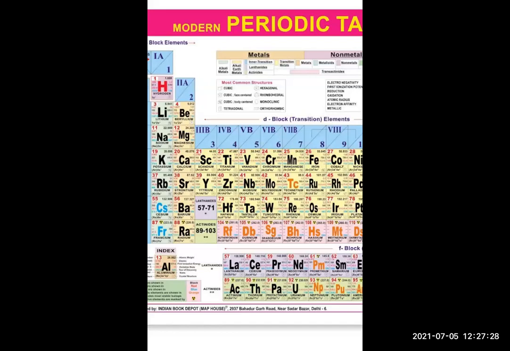Correct? So an additional electron gets added to the same outermost shell. Due to the increased nuclear charge, what happens to the electrons? Electrons are pulled towards the nucleus, attracted to a greater extent. So what will happen to the size of the atom, students? Will the size increase or decrease? Very good, Bhumi, decrease. The size of the atom decreases. That's the reason why the atomic size decreases when we go from left to right.